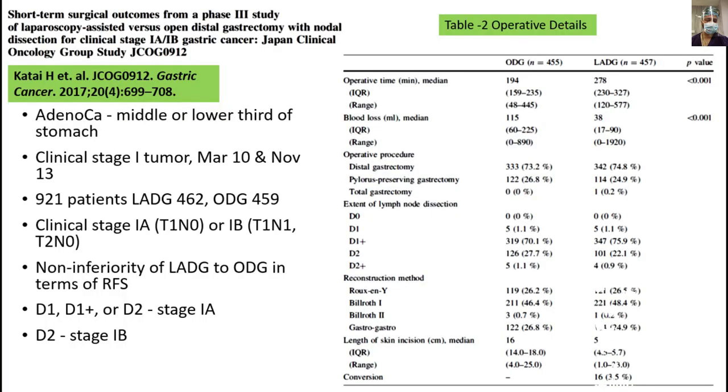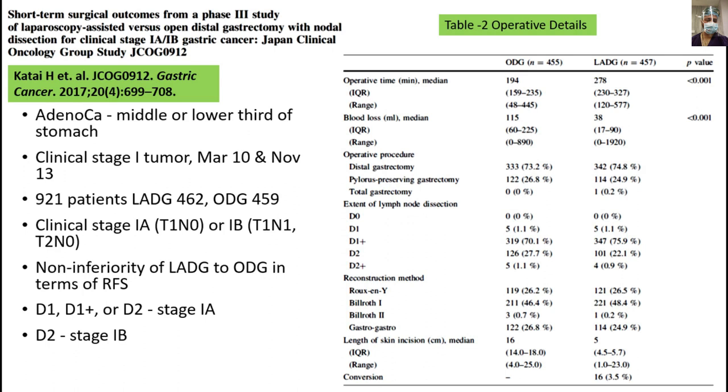This is another important study from the Japan Clinical Oncology Group, the JCOG 0912 study, and it is often quoted in textbooks and other papers. In this study, they studied the short-term surgical outcomes from a phase 3 study of laparoscopy-assisted versus open distal gastrectomy with nodal dissection for clinical stage 1A and 1B gastric cancer. Patients with adenocarcinoma of the middle and lower third of the stomach and clinically stage 1 tumors, from March 2010 to November 2013, were enrolled. There were a total of 921 patients: 462 in the laparoscopic group and 459 in the open group.